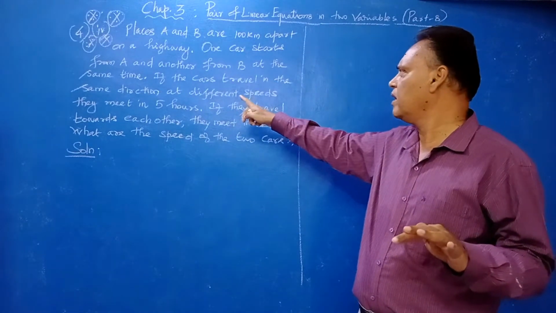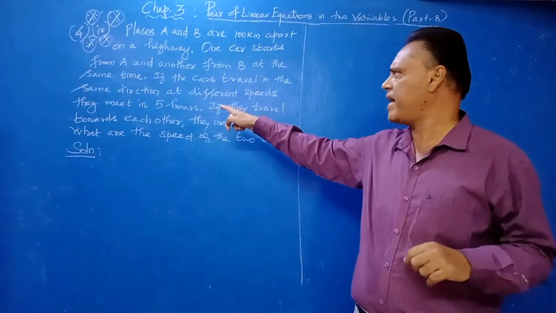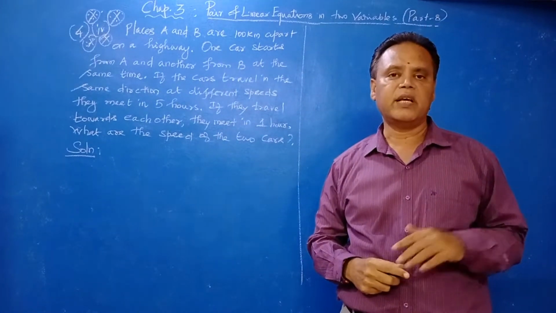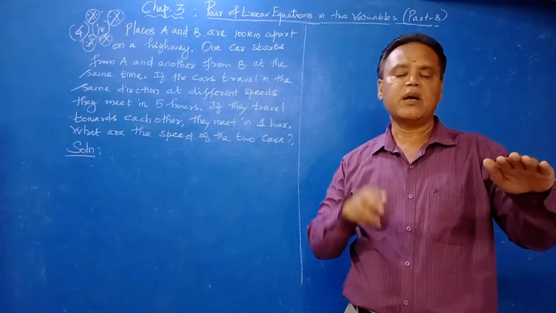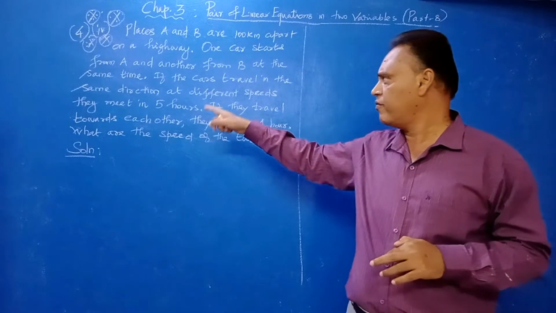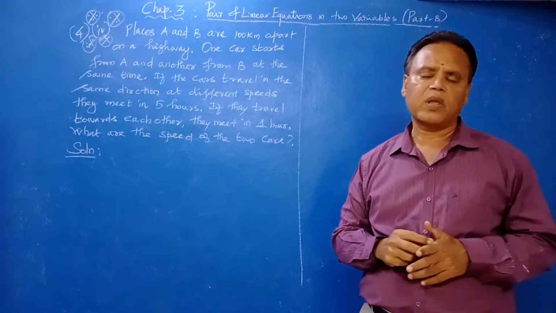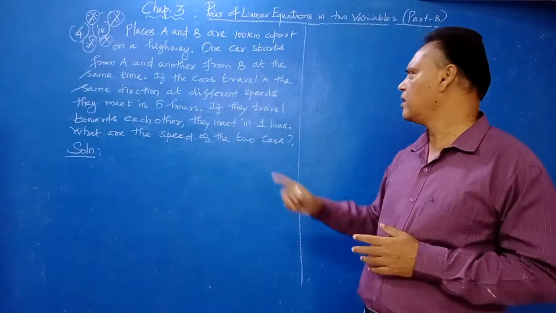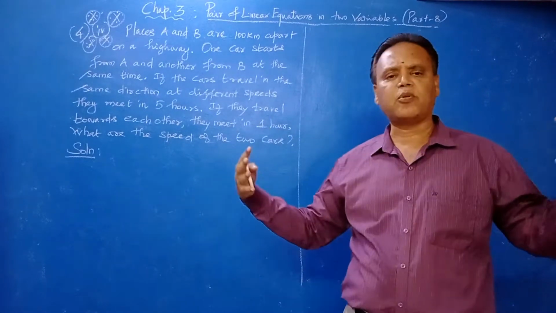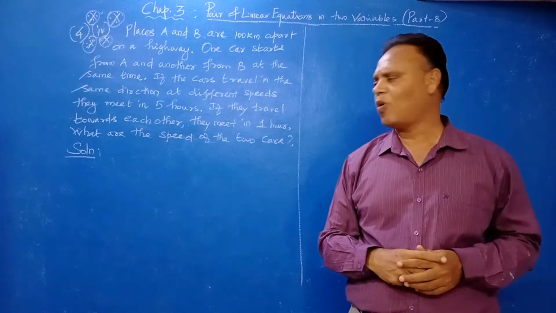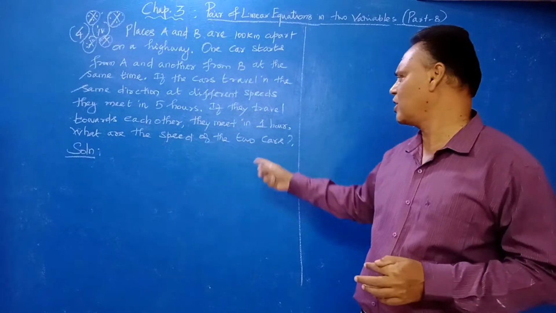If the cars travel in the same direction at different speeds, one car moving at one speed, the other car moving at another speed, then they meet in 5 hours. After 5 hours, they will meet at one place. If they travel towards each other, meaning opposite directions, then they meet in 1 hour. Then what are the speeds of the cars?